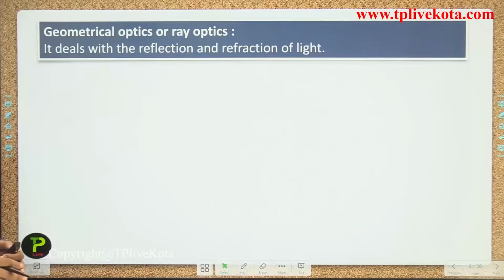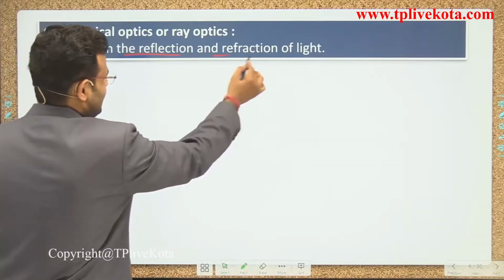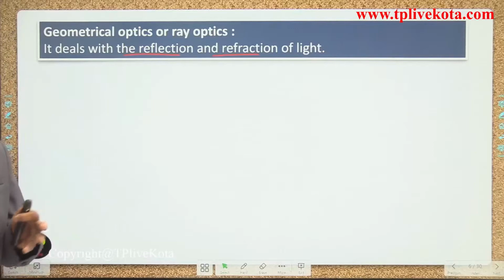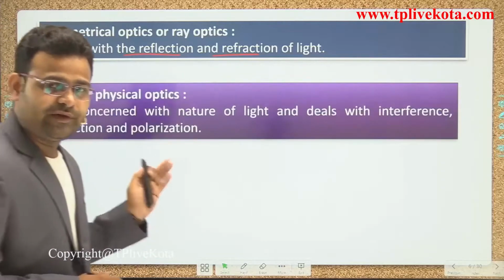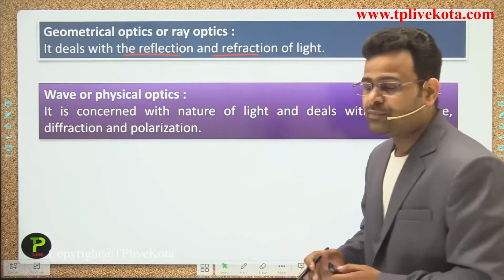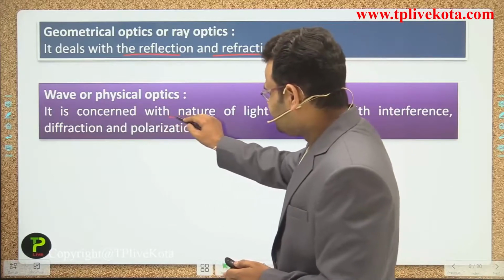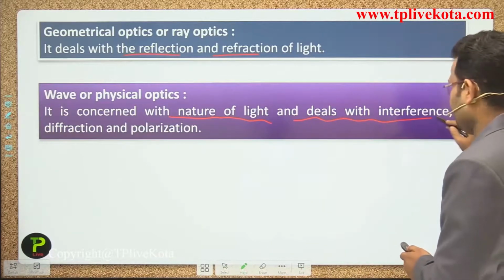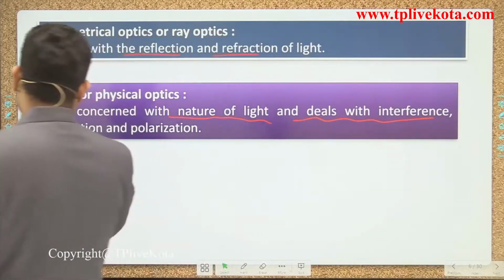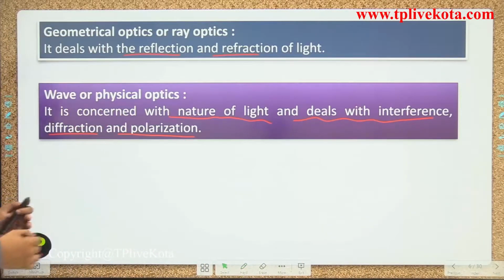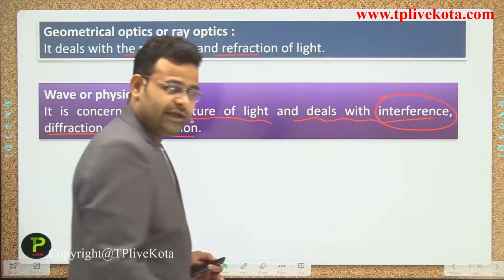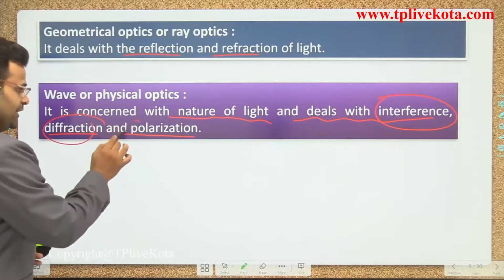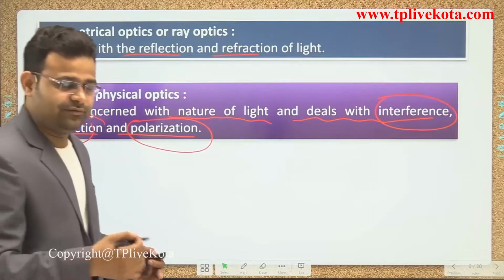What do you mean by geometrical optics, guys? Geometrical optics deals with reflection and refraction. It is completely based on reflection and refraction, guys. The next optics is wave optics. What do you mean by wave optics? It is concerned with the nature of light and deals with interference, diffraction and polarization. Whenever we talk about wave optics, we discuss these phenomena of light: interference, diffraction and polarization. It is proved by wave optics, guys.